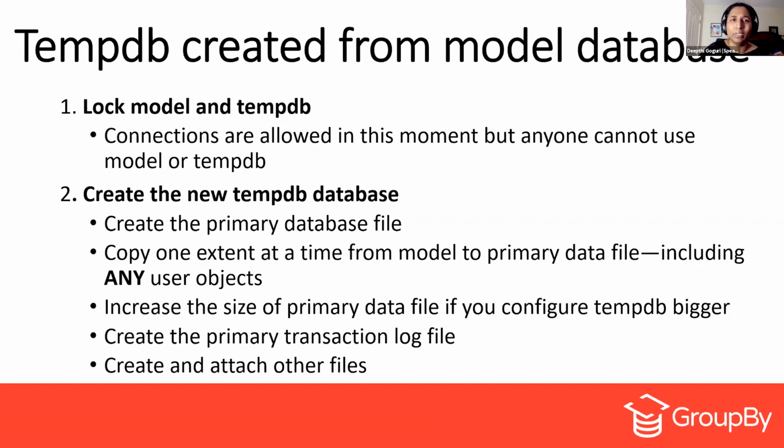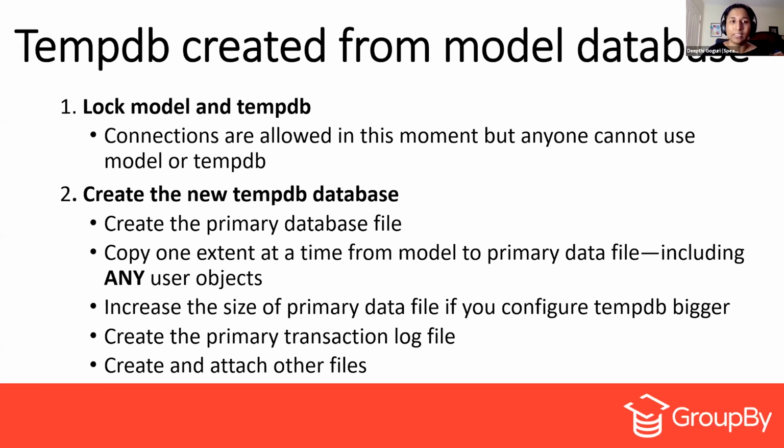So how does the TempDB get created from the model database? What are the steps, right? So first, when we restart the SQL Server after the master database is available, it will directly go and lock model and TempDB. Now, why? Because TempDB has to go ahead and get all the extents information, all the file gathering information from the model, and all the properties it has to gather from the model database. So connections are allowed at this certain point of time, but no one can connect or use the model or TempDB because they are locked, right?